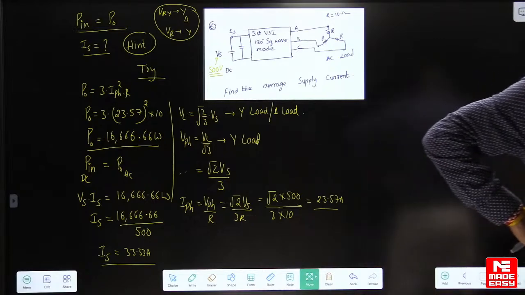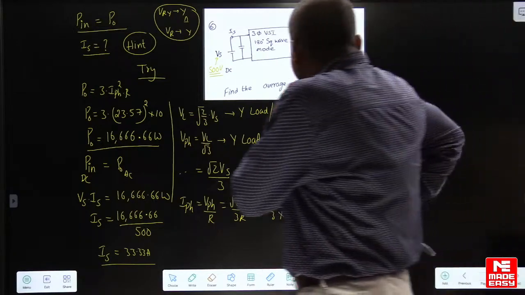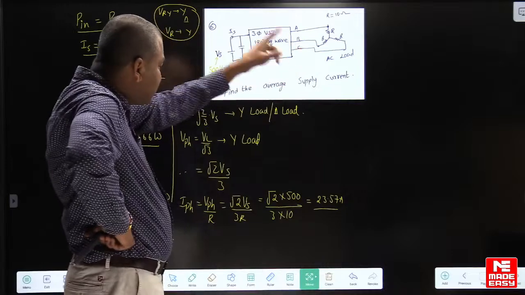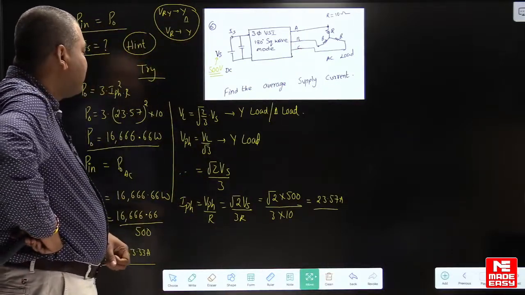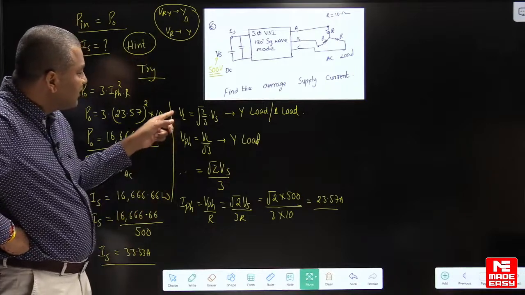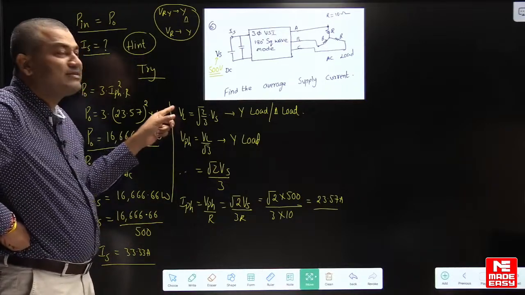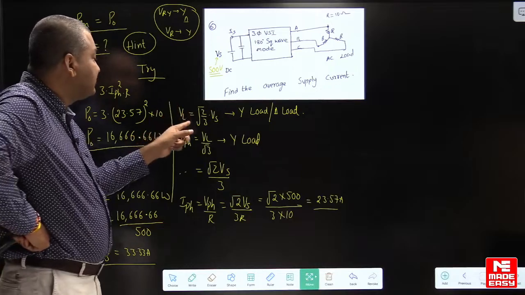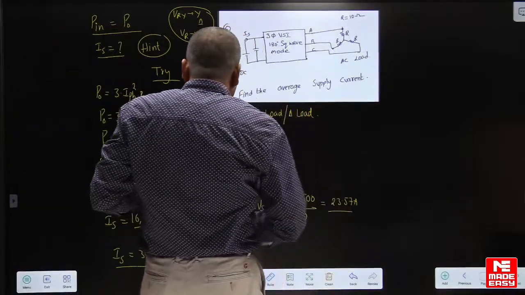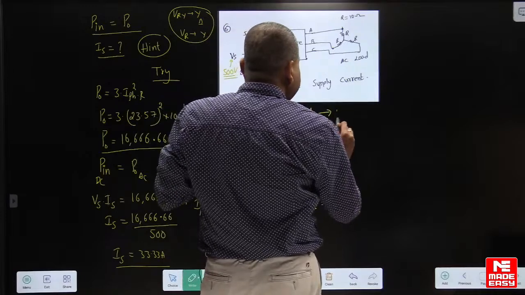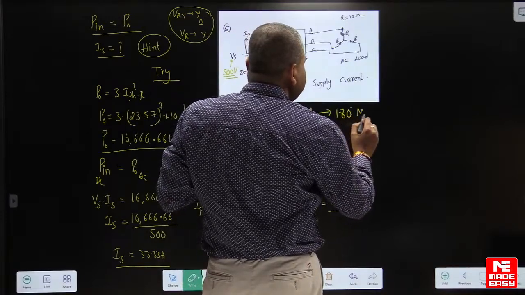Same question, but instead of a star connected load, they are asking for a delta connected load. For a delta connected load, line voltage and phase voltage are the same. This is the formula for line voltage in the case of 180 degree mode VSI.